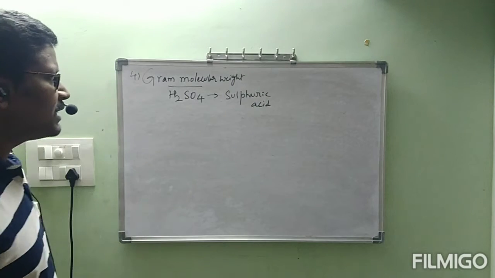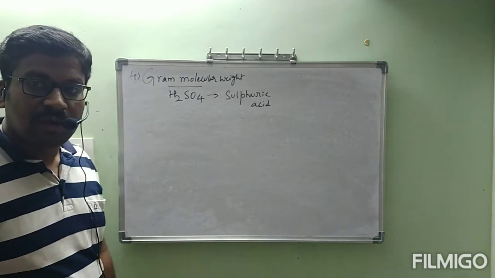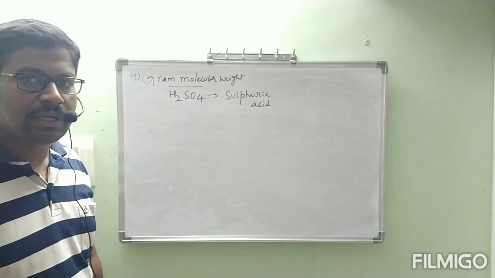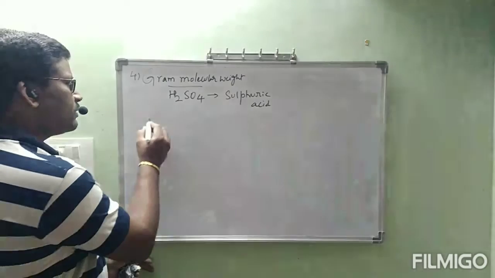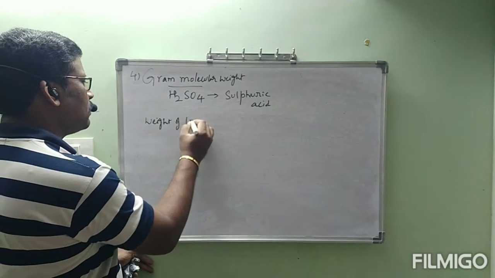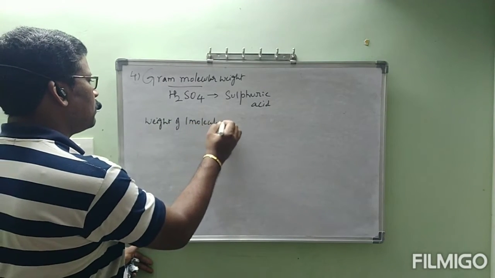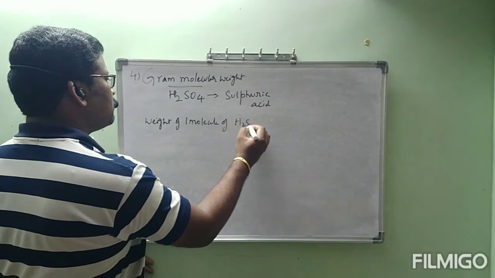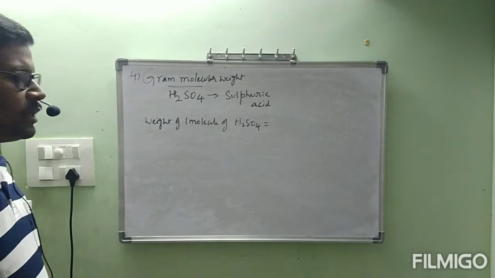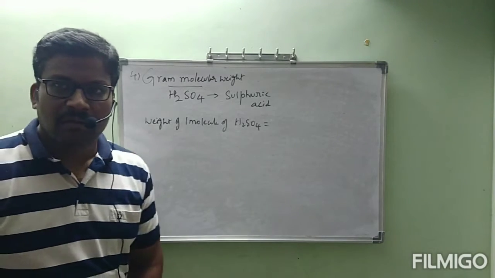Okay, to find the gram molecular weight of H2SO4, first we have to find one molecule weight, that is called molecular weight. Okay, let us see first the weight of one molecule of H2SO4. What is the meaning of that?